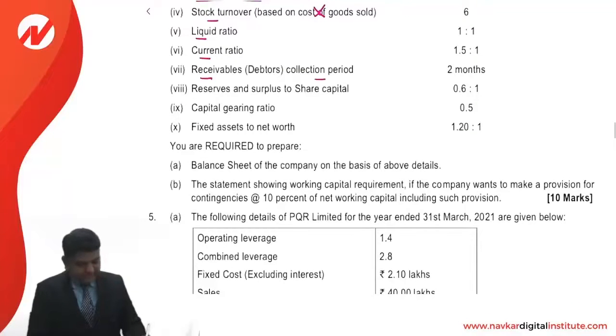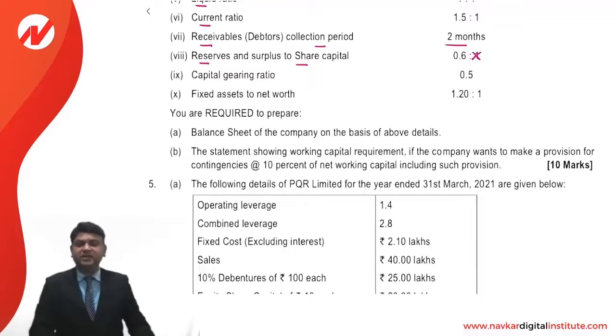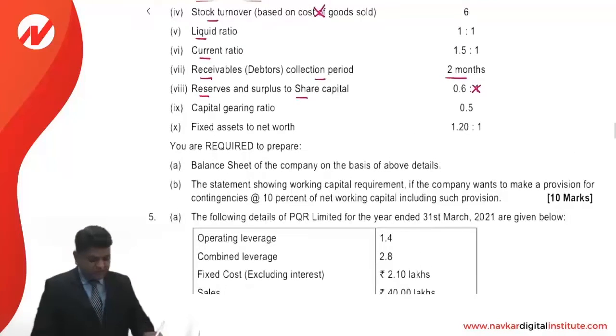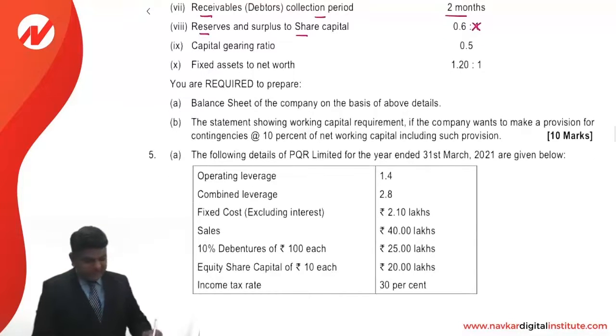Receivable collection period, that is average collection period, is given. Reserves and surplus to share capital is 0.6. Is-to-1 does not make sense. Why? Because any ratio is always understood to be is-to-1 only. If it is other than is-to-1, only in that case should the clarification be made. Capital gearing ratio is 0.5, which is understood to be 0.5:1. Fixed asset to net worth is 1.20.